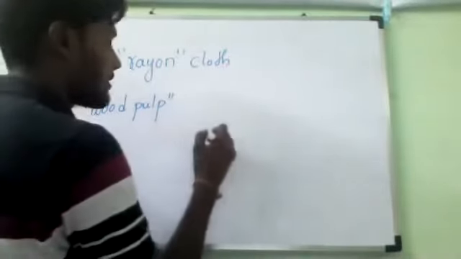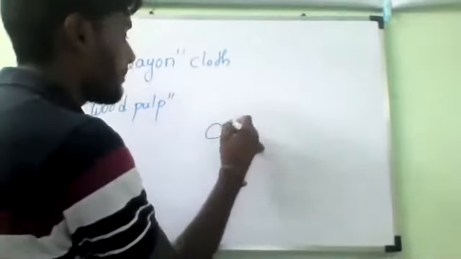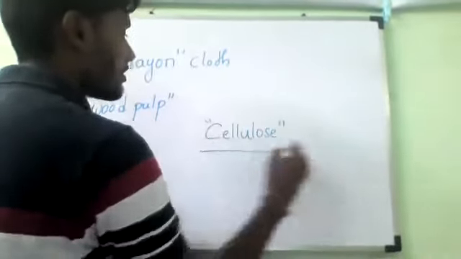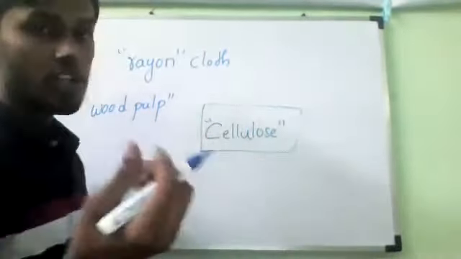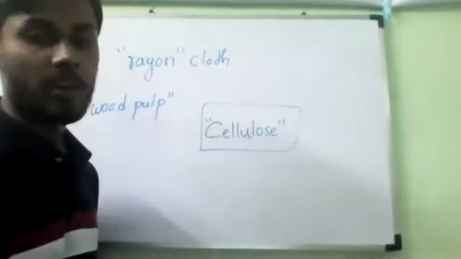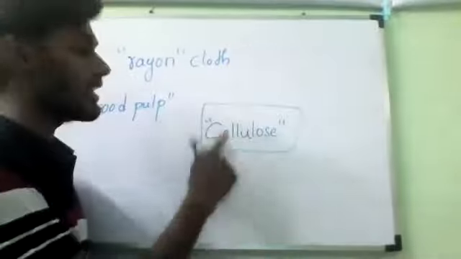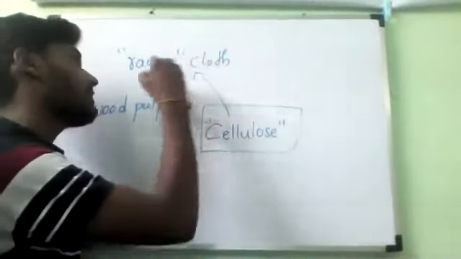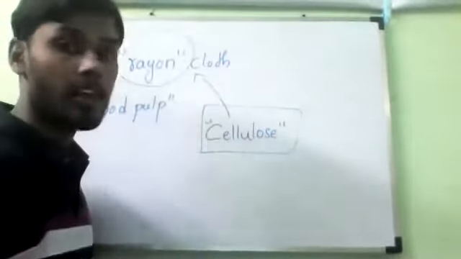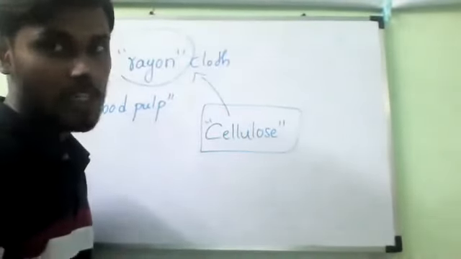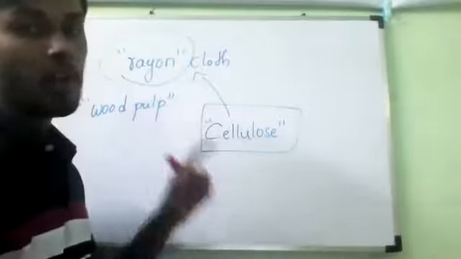As you know, plants are made up of cellulose. Cellulose means plant fiber. So if you treat this plant fiber chemically, then only we get artificial silk. That is called rayon. What should we call it? Rayon. Understand? That is called rayon.